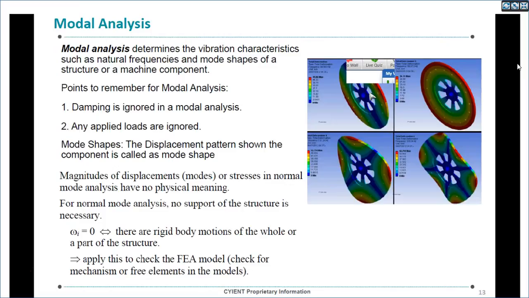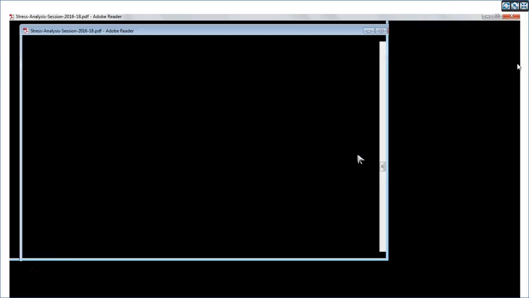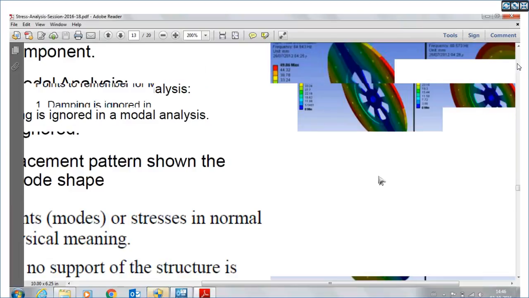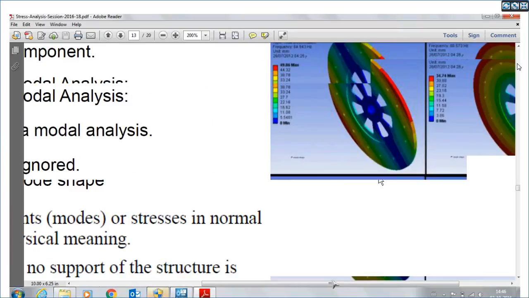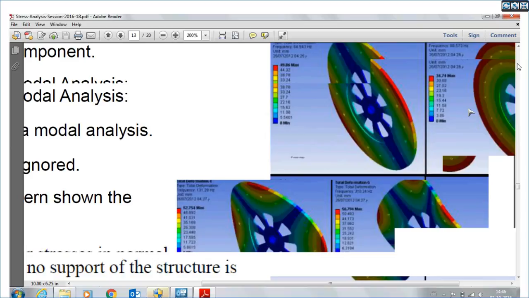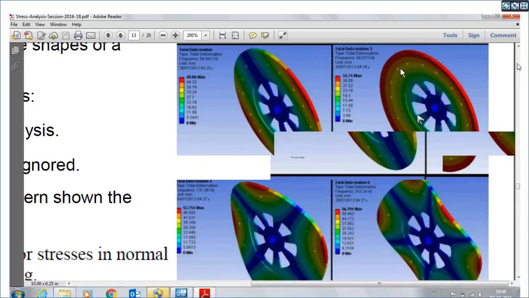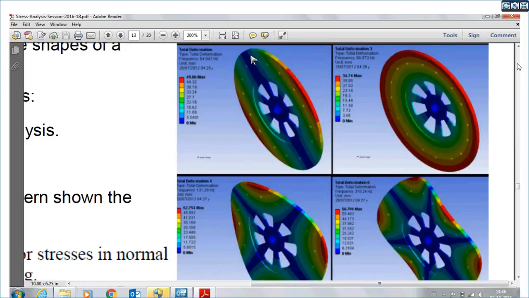This is one rotor. If you see here, this is a typical rotor. This is one mode. This is also called the umbrella mode, and here this is called the drive. Next, this is bending.